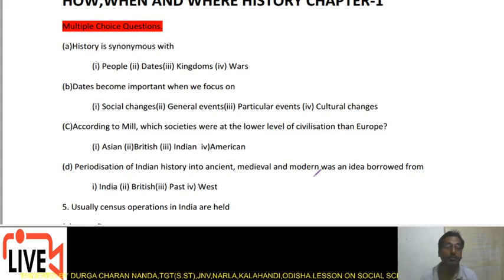Third, according to Mill, which societies were at the lower level of civilization than Europe? First Asian, then British, third Indian and fourth American. Fourth, periodization of Indian history into ancient, medieval and modern was an idea borrowed from India, British, past or West. What is the right choice? You have to put the right choice.